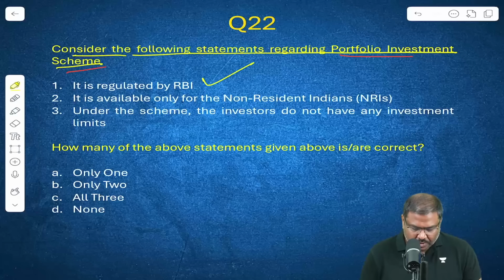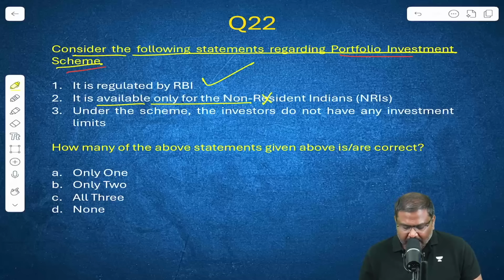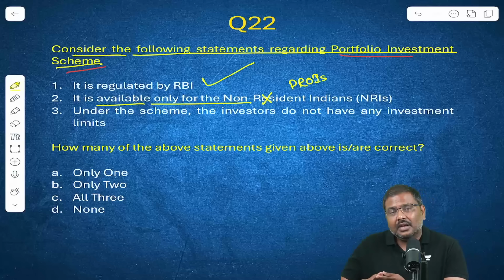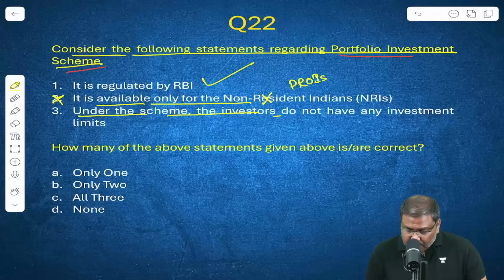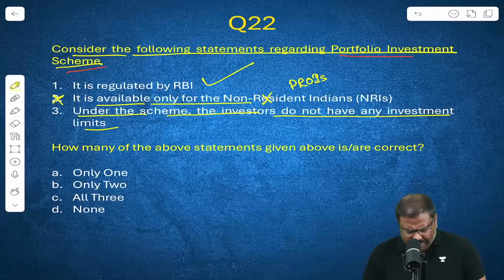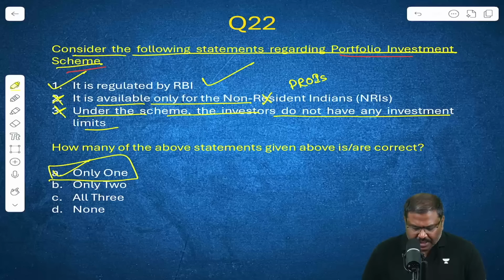Yes, that is true. It is available only for the NRIs. This is incorrect. It is available for PROIs. NRI, OCI, all of them are eligible. Second one is incorrect. Under the scheme, the investors do not have any investment limit. This is incorrect. Only the first statement is correct. Question number 22, right option is option A.